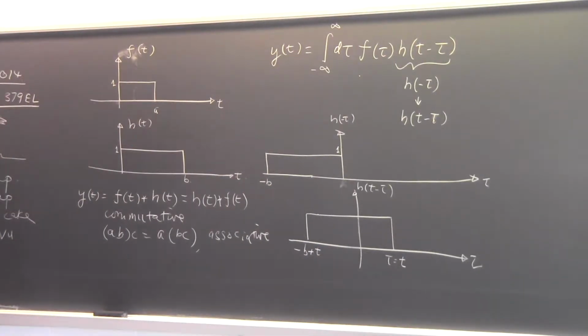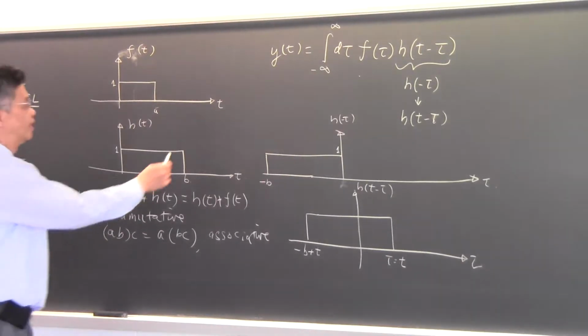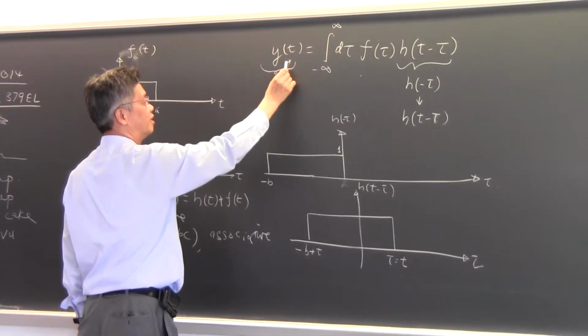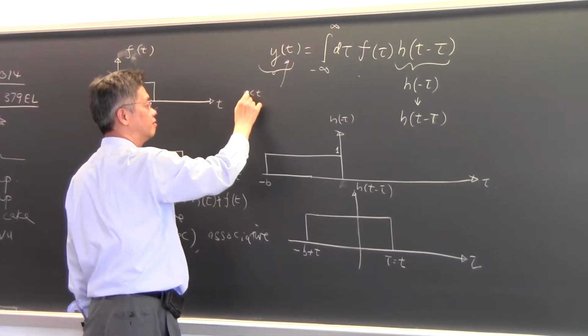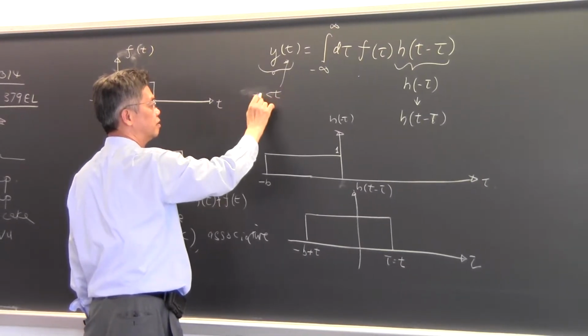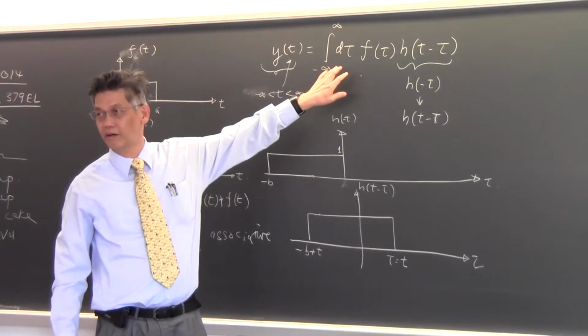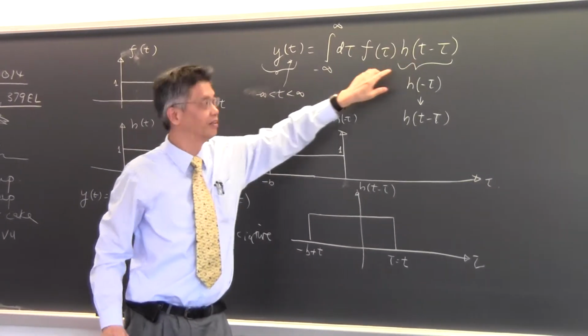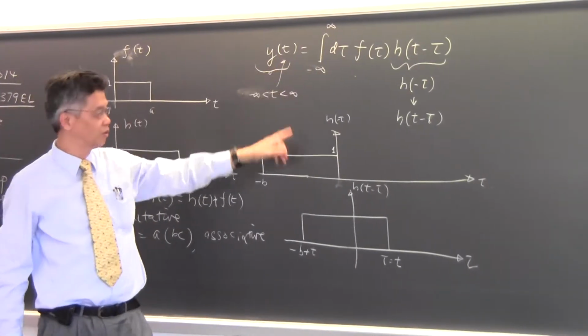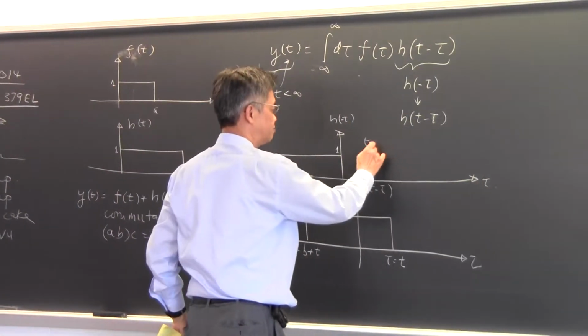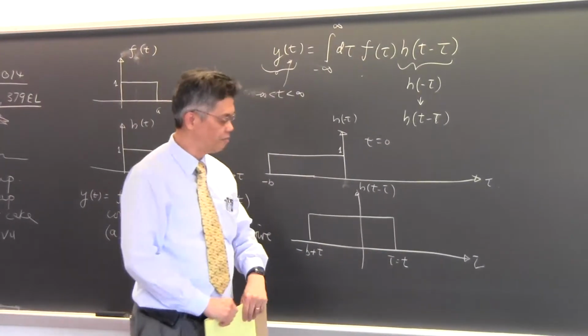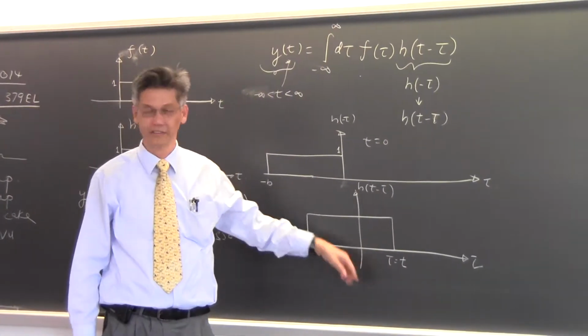Won't it matter if t is positive or negative, which way they shift it? Will we know if t is positive or negative? t is a number on the left-hand side. This t is a running value that can go from minus infinity to infinity. So t runs over all these possible values when you compute this integral. You keep changing t in order to get a new value on the left-hand side. If t is equal to 0, you have this picture over here, and this is an arbitrary value of t that I have.